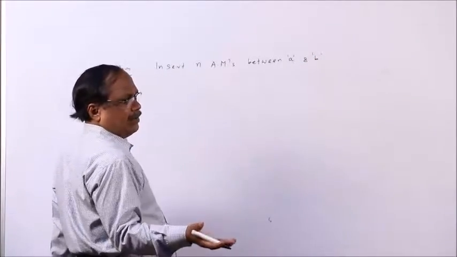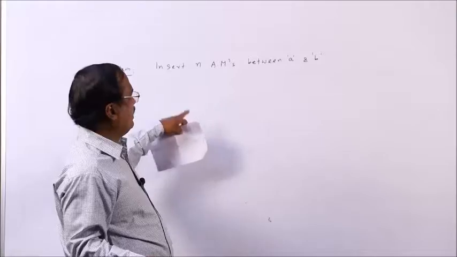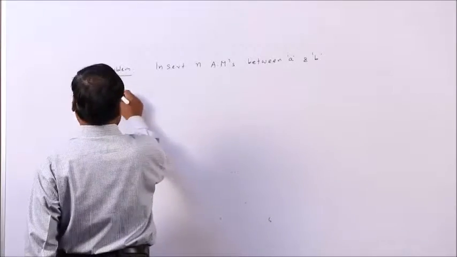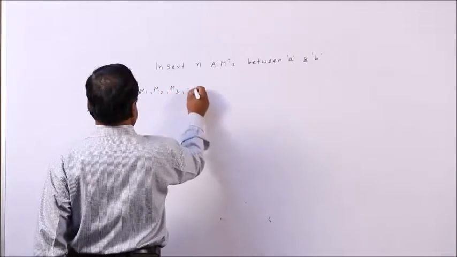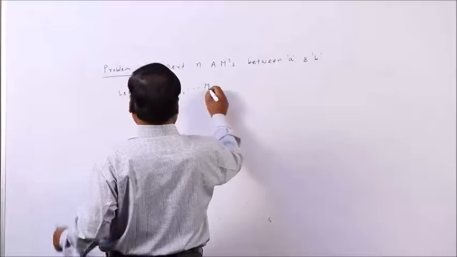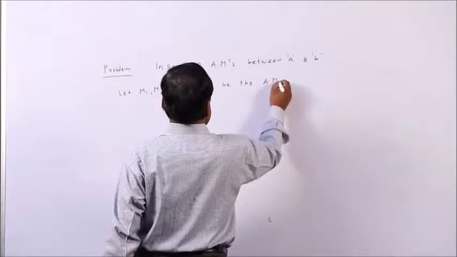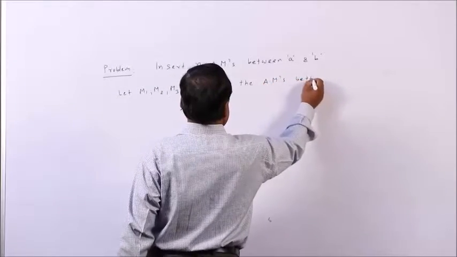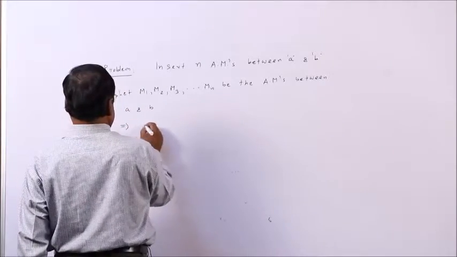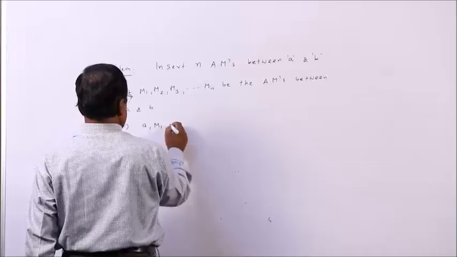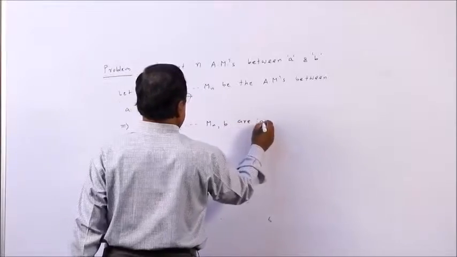So, the same method whatsoever I have shown you for those 5 numbers fundamentally, same thing here, you adopt. Let M1, M2, M3, up to Mn be the arithmetic means between A and B. That implies A, M1, M2, up to Mn, B are in AP.